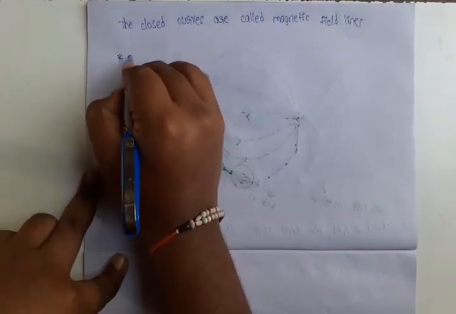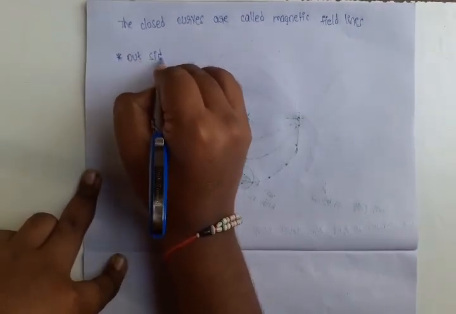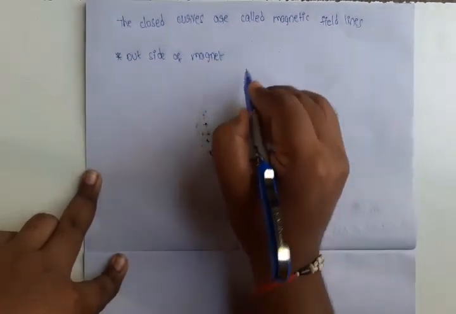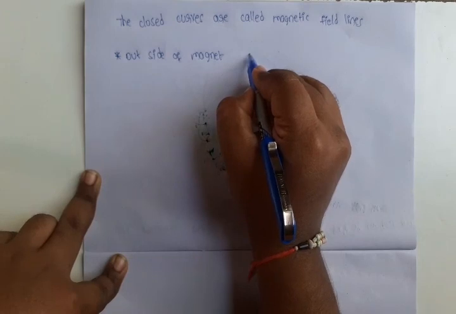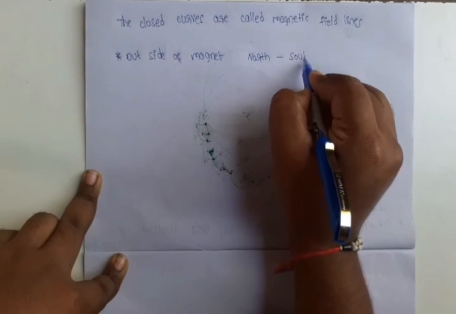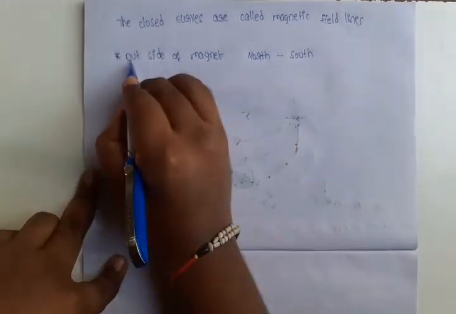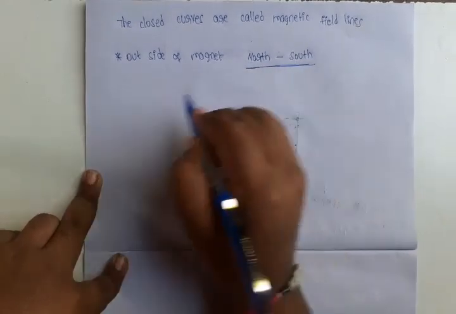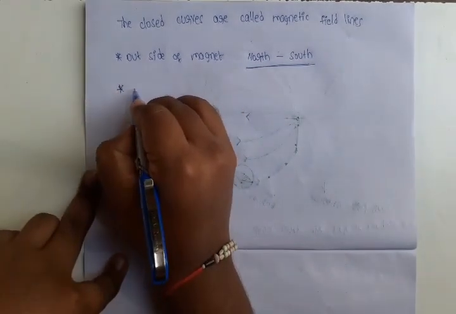Next, outside of the magnet the magnetic field lines go in the north to south direction.